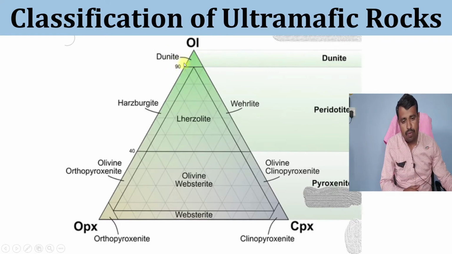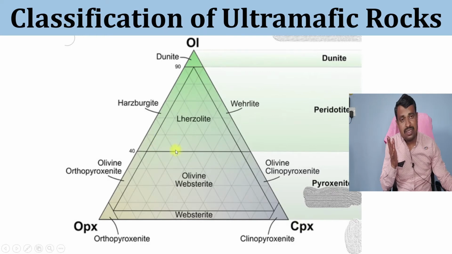As we move from 90% to 40%, any rock consists of olivine percentage in between 90 to 40%. As we move from here to here, the clinopyroxene percentage decreases, and here only 10% clinopyroxene is there.